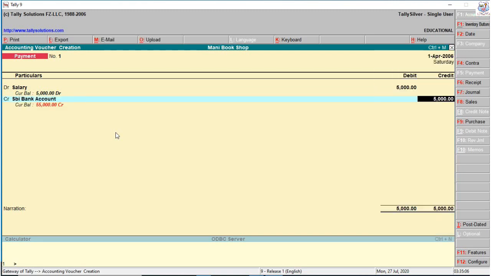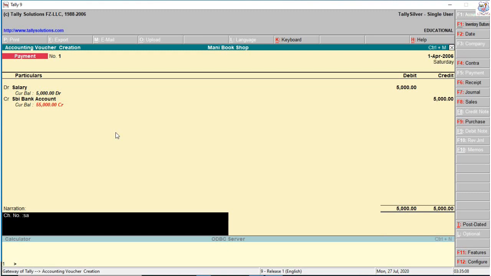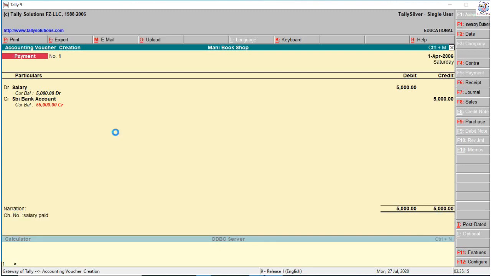Next payment, salary payment, expenses. So salary payment, 5,000. Cash or bank, your choice. I select bank account. So bank, salary paid.